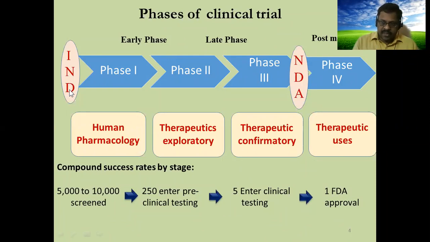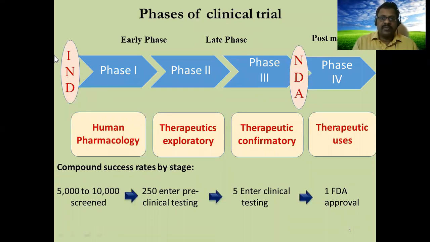That investigational drug will not be considered a drug. Only after crossing phase 3, it will be named a new drug, NDA, new drug application. That will be filed after getting approval for marketing. Then we will proceed to phase 4. So this is the way the approval is given.